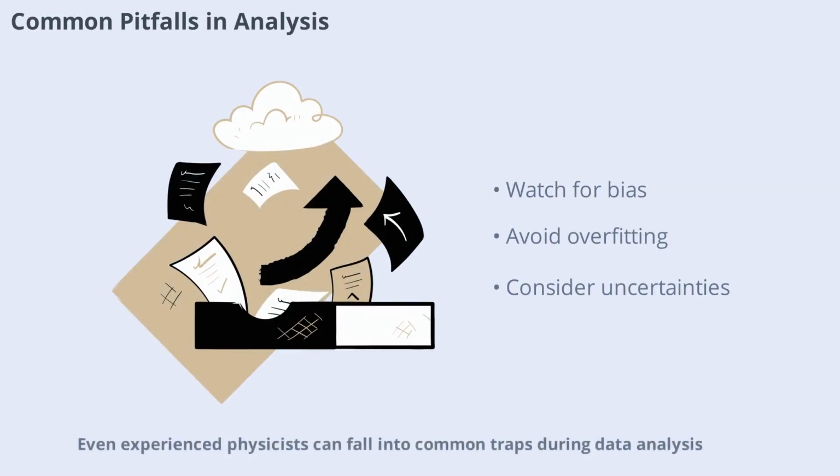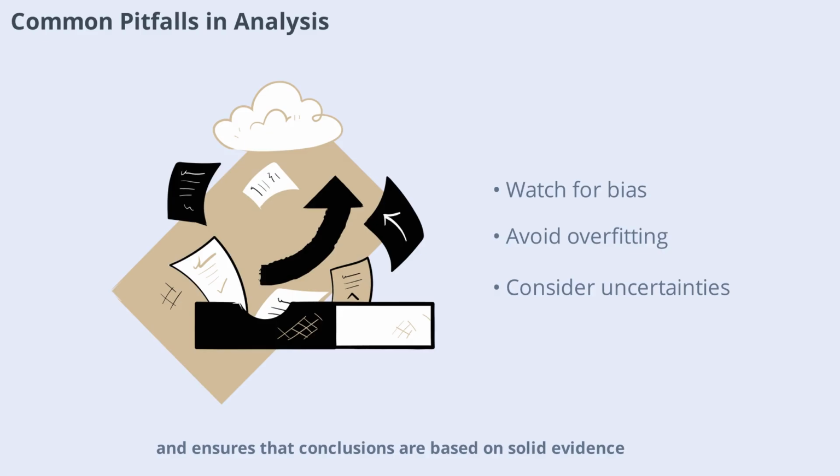Even experienced physicists can fall into common traps during data analysis. These include confirmation bias, overfitting models, ignoring uncertainties, or misinterpreting statistical results. Being aware of these pitfalls helps scientists avoid mistakes and ensures that conclusions are based on solid evidence.